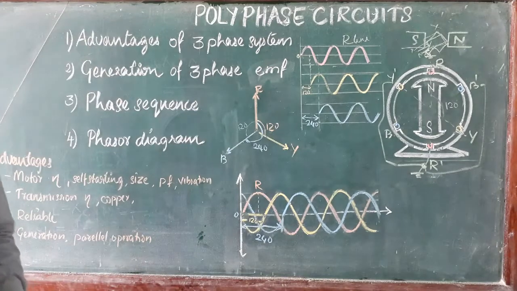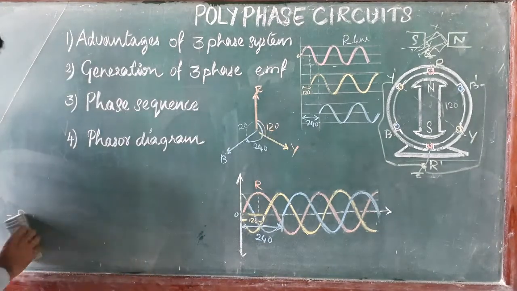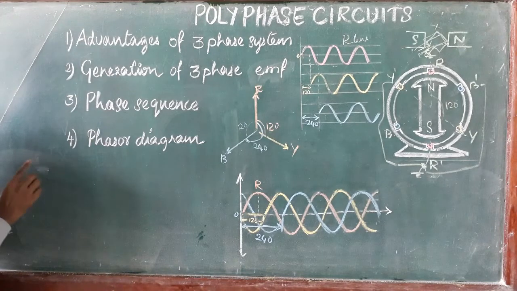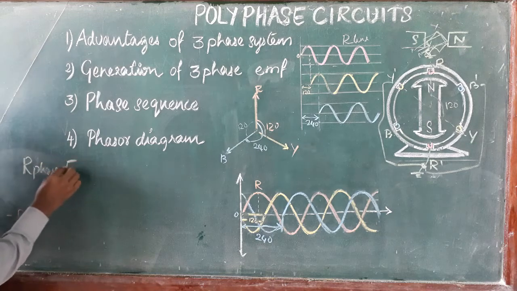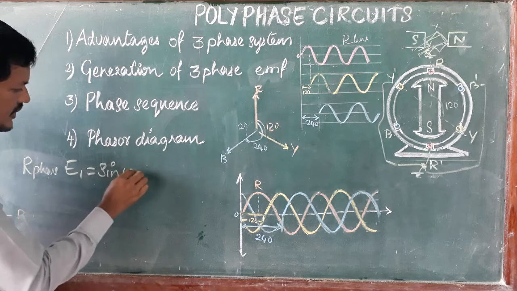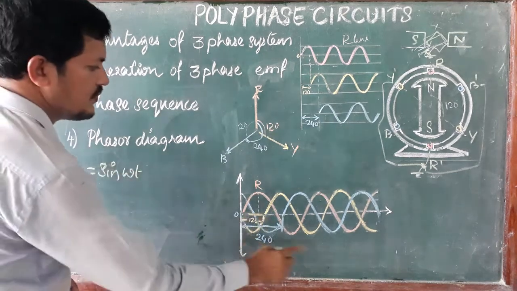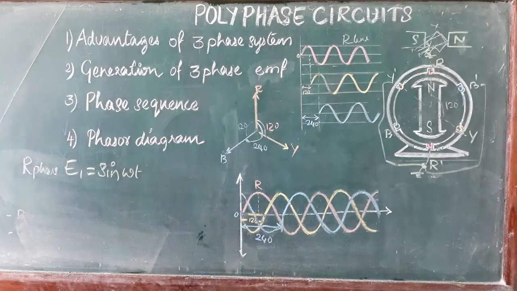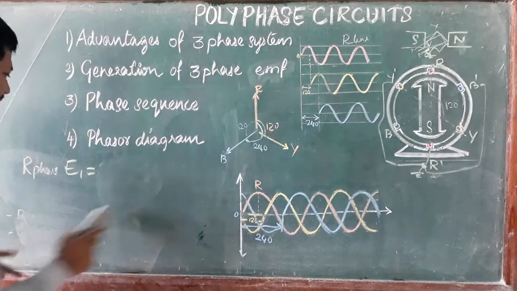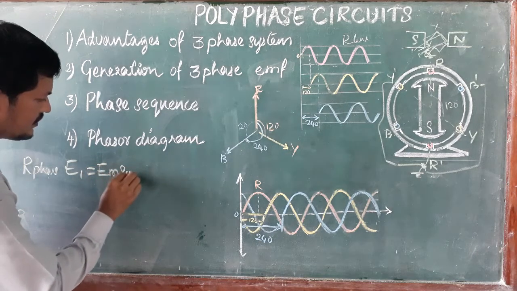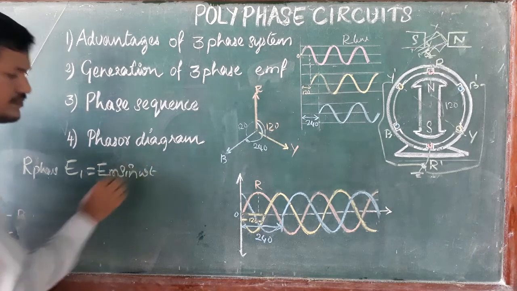So we can write the waveform equations. First EMF, the R phase or EMF1, is sine omega t, because it started from 0. We take it as the reference waveform: E1 equals Em sine omega t. Clear.